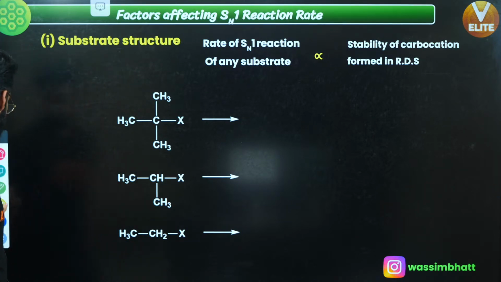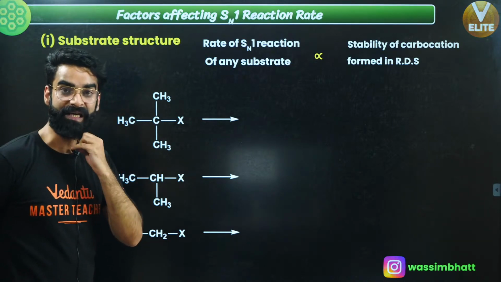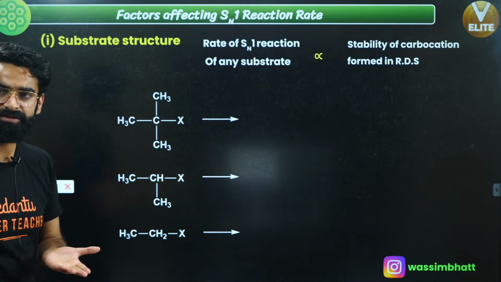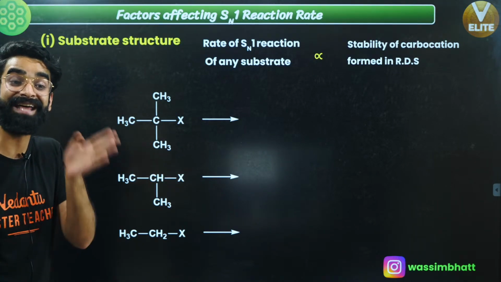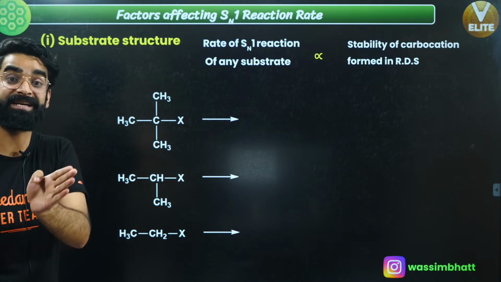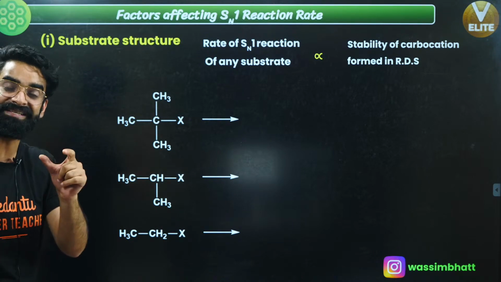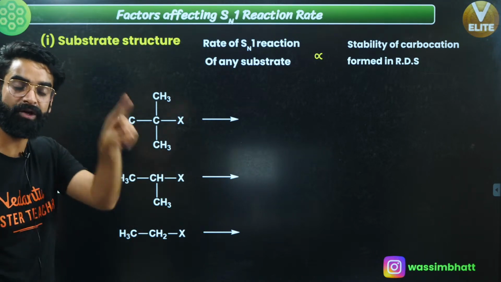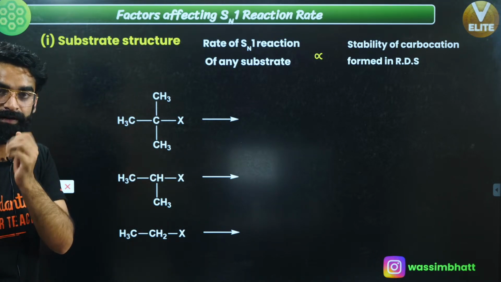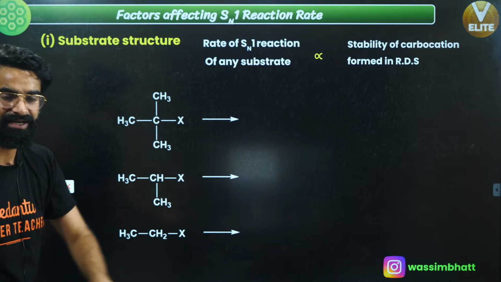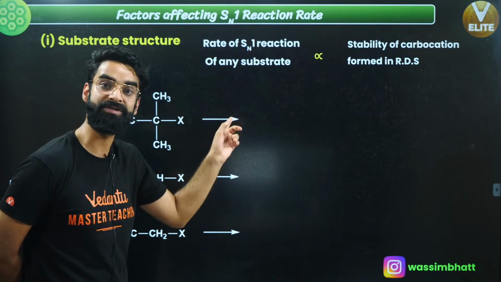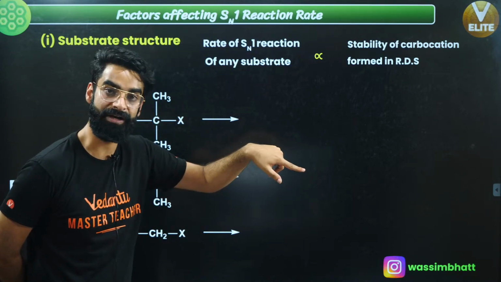See guys, first of all, if we talk about the Sn1 reactions, what is my rate determining step? That ionization step in which the carbocation gets formed. That is my rate determining step, right? So that step basically determines the overall rate of Sn1 reaction. The rate of that ionization step depends on the stability of carbocation.